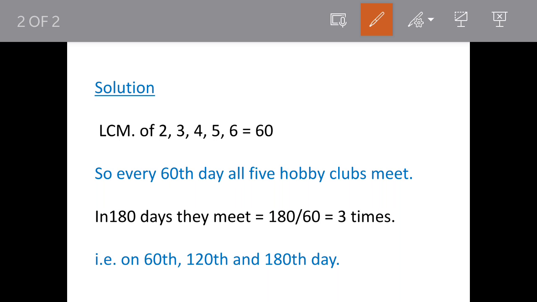So these are the days the groups are meeting. That is second, third, fourth, fifth, and sixth. And when we take the LCM, it is 60. So that means on the 60th day, all 5 groups will meet.